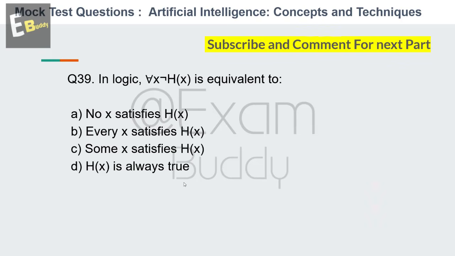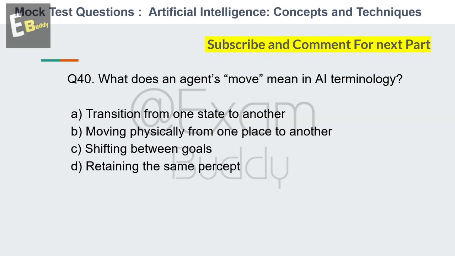And the answer of our 39th question is A. No x satisfies h of x. And now let's go to our question number 40. What does an agent's move mean in AI terminology? So these are the options: transition from one state to another, moving physically from one place to another, shifting between goals, retaining the same percept. So your time starts now.